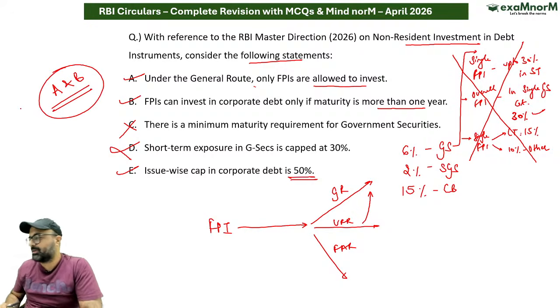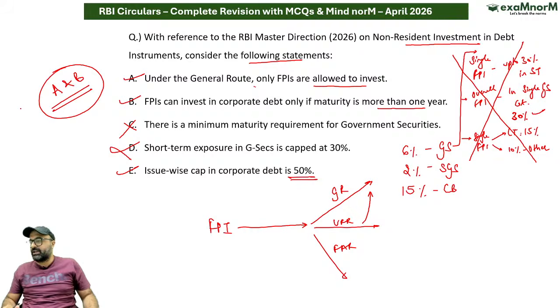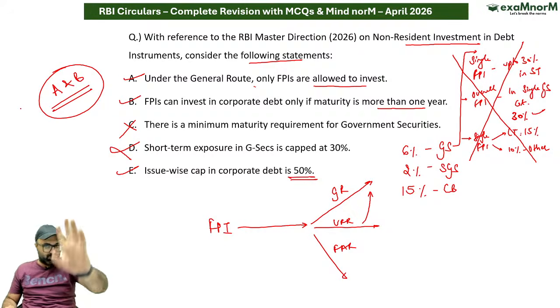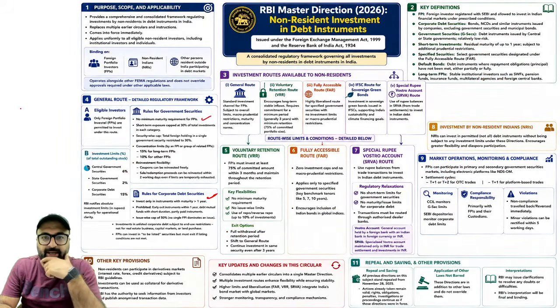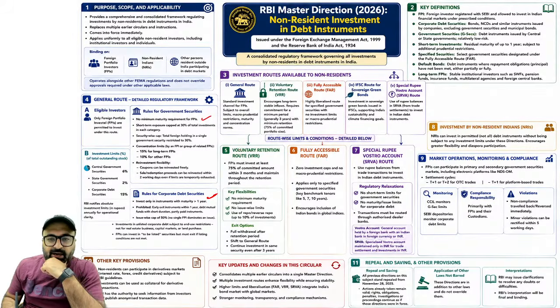Clear हो गई बात? समझ आ गया point? Is it clear? So there is no requirement of minimum maturity in case of government security, but yes, there is a minimum maturity required in case of corporate bond, that is 1 year. Under general route, who all can invest? As it is very clearly mentioned, in general route, the investment can be done by FPIs.